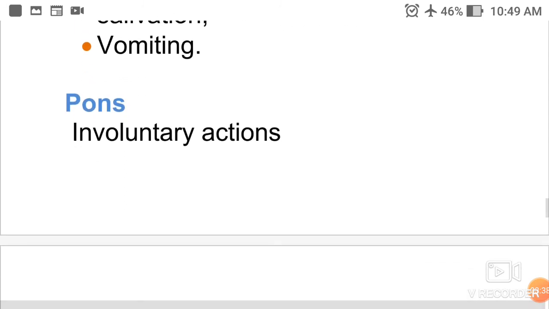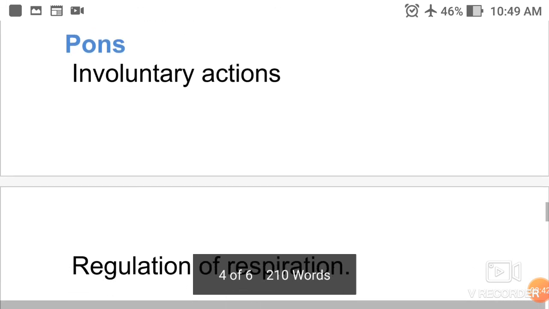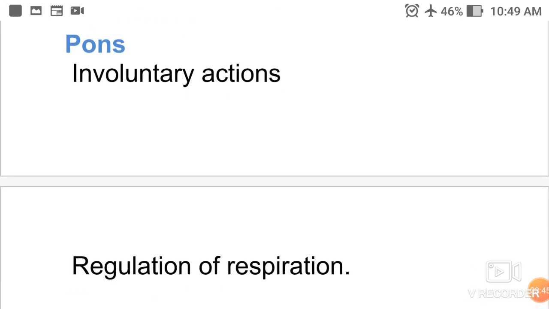Third part of hindbrain is pons. It controls involuntary actions, for example, regulation of respiration. Respiration is regulated by the pons region of our hindbrain.